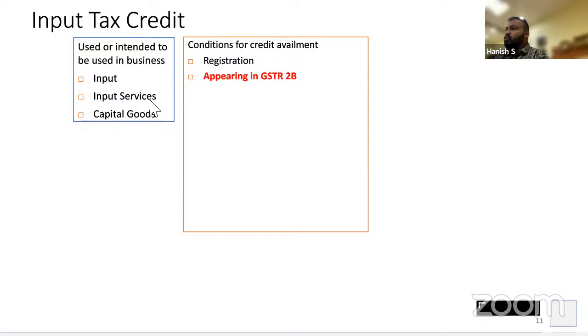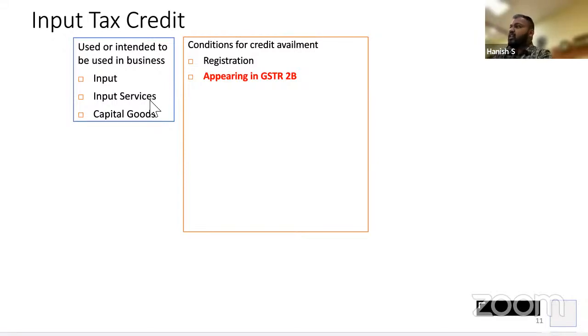When I say GSTR 1, that means I am uploading all my sales data. So assuming I've sold goods to 3 people here, okay, I can see in serial, there is Shruti, there is Pradyumna, there is Aditi. Okay, I have sold goods to 3 people. To Shruti, Pradyumna and Aditi. Assuming Shruti and Pradyumna are registered under the GST law. So what I will do when I upload my details, the invoice what I've raised on Shruti, I will give her GST number. Okay. When I upload Pradyumna's invoice, I will give Pradyumna's GST number.